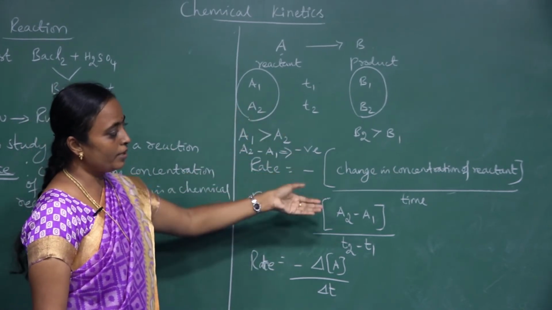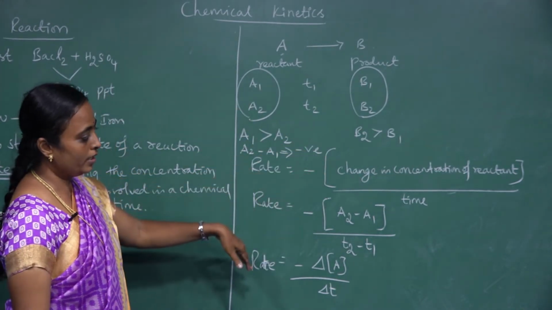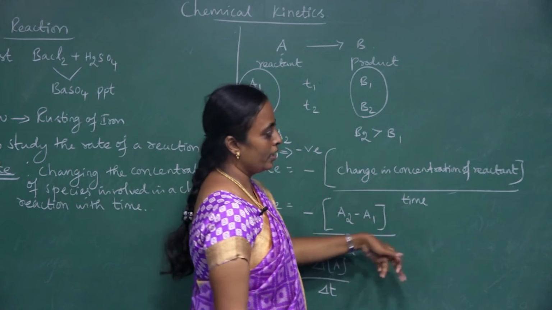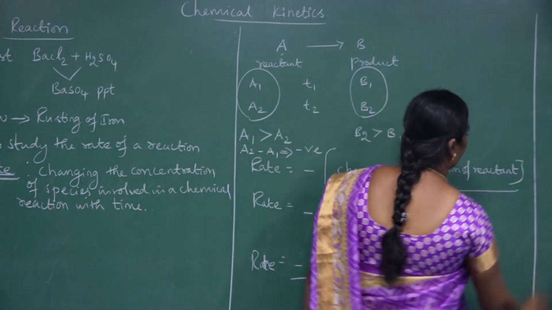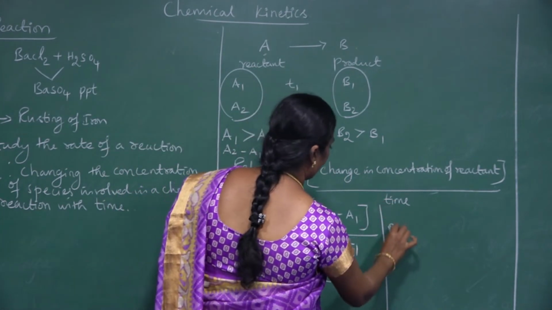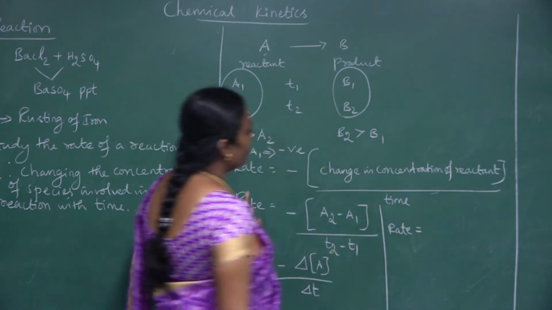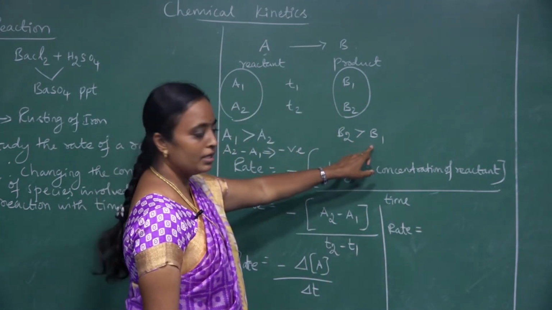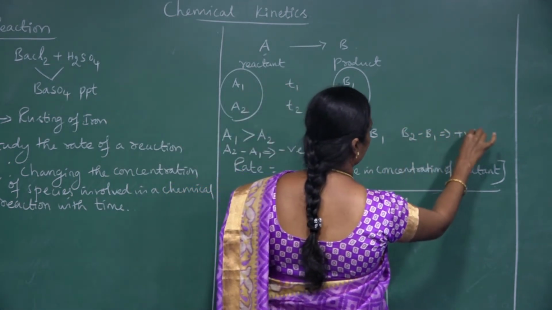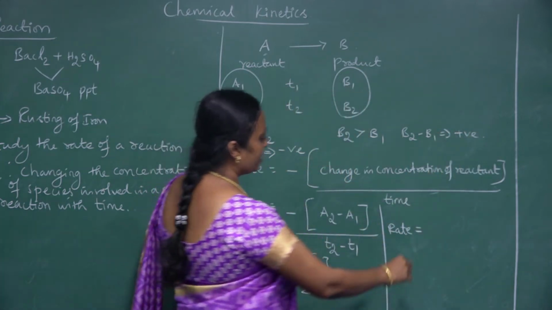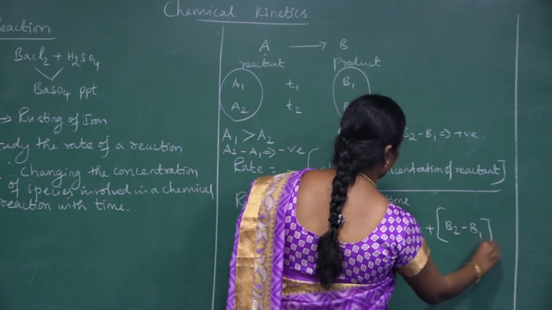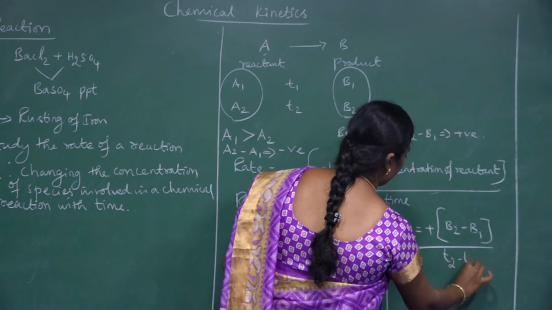In the same way, if I am taking the concentration of the product, I can give the change in concentration, and instead of reactant I put the product. So if you take B2 greater than B1, the B2 minus B1 value should be positive. So I can indicate plus the change in concentration B2 minus B1, divided by T2 minus T1.